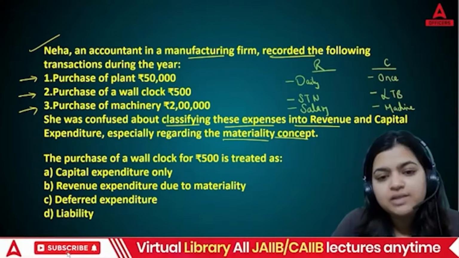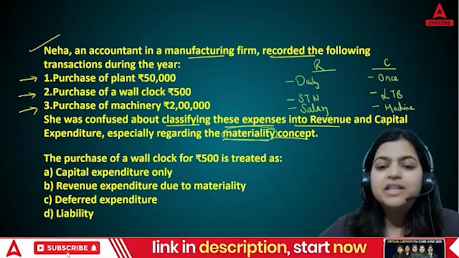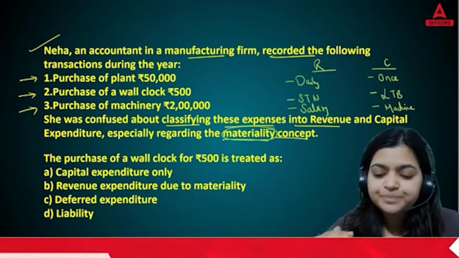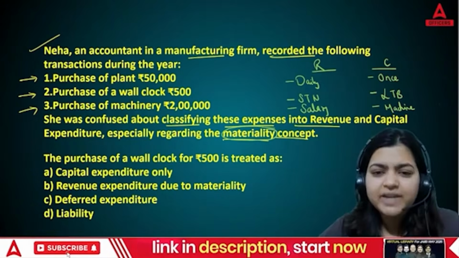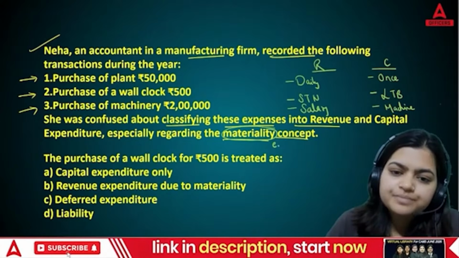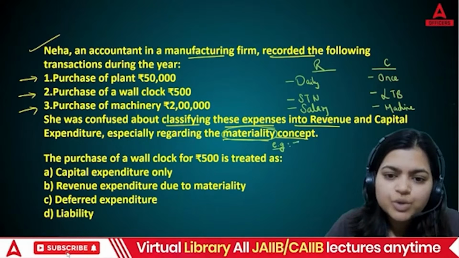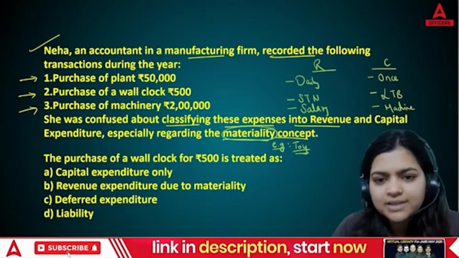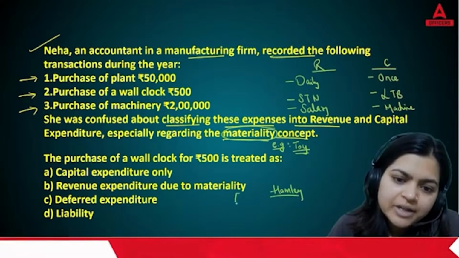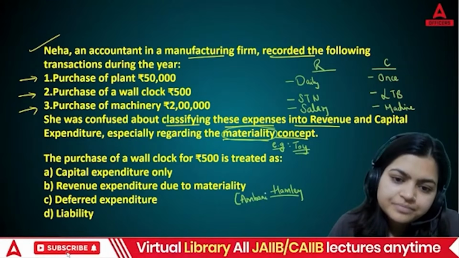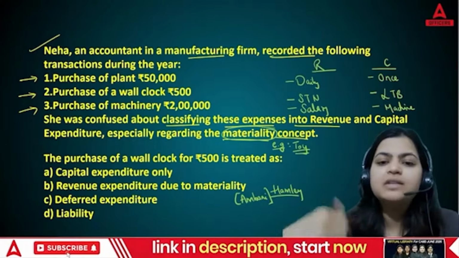Now, the next thing we need to discuss is the materiality concept. This is a very interesting concept because there is no proper definition of it. You cannot say that this is the standard format for every business. Why? Let's take one example. Suppose I am the owner of one toy shop. On the other hand, let's say Hamleys, which is owned by the Ambanis. There are two toy shops. In one I am the owner, in the second the Ambanis are the owner.